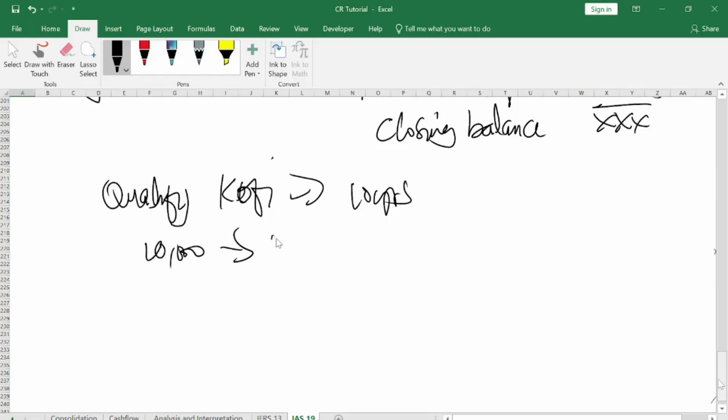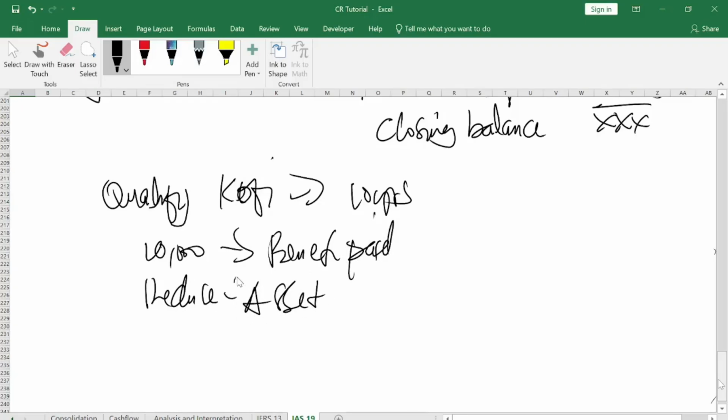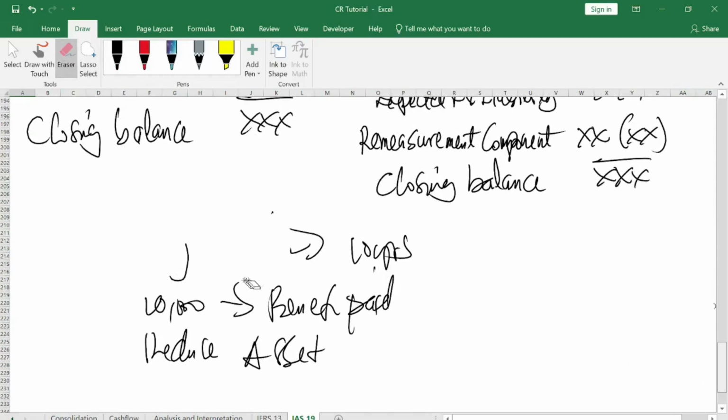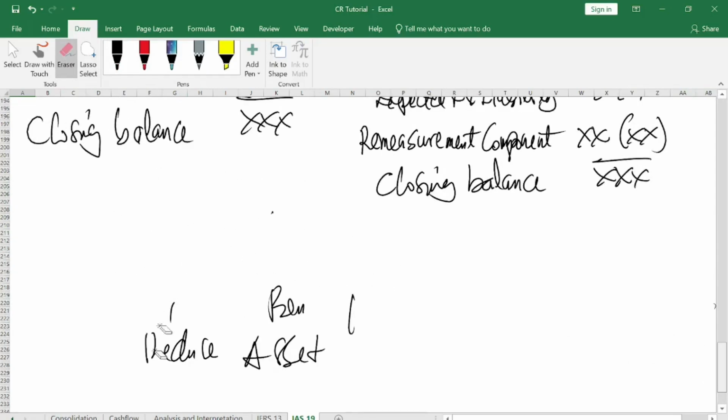So that becomes your benefit paid. Now, this benefit that you are paying will reduce your assets, your pension asset. The reason why you've seen that it is in bracket is that it is reducing the pension asset. That is the idea with regards to that.